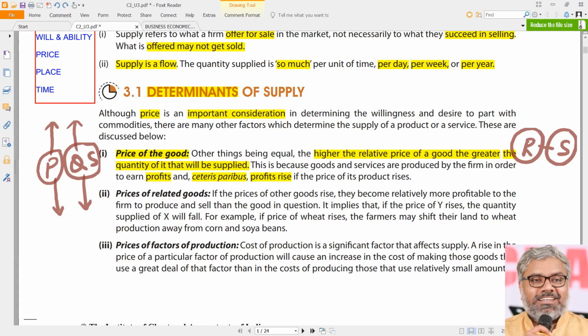Or if the contrary, reverse is happening, then he will shift the opposite way. So depending upon the market prices of the products, it is common that the suppliers, the manufacturers, the producers, whoever we call them, will change the production also, and accordingly naturally the quantity supplied also will change. This is one of the live examples that we see normally in the TV channels also.